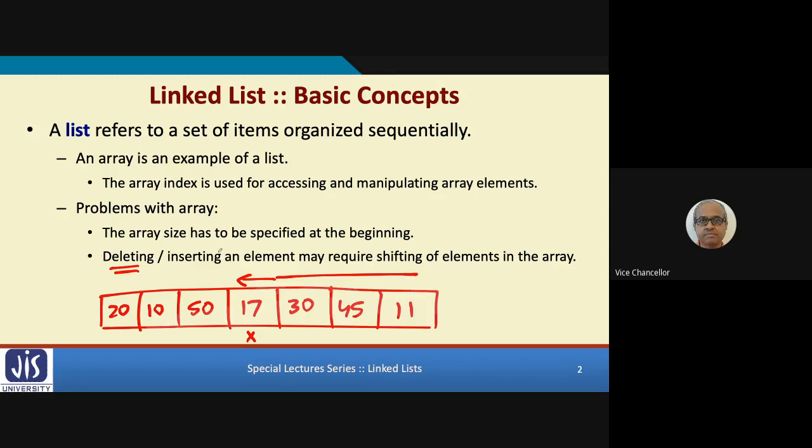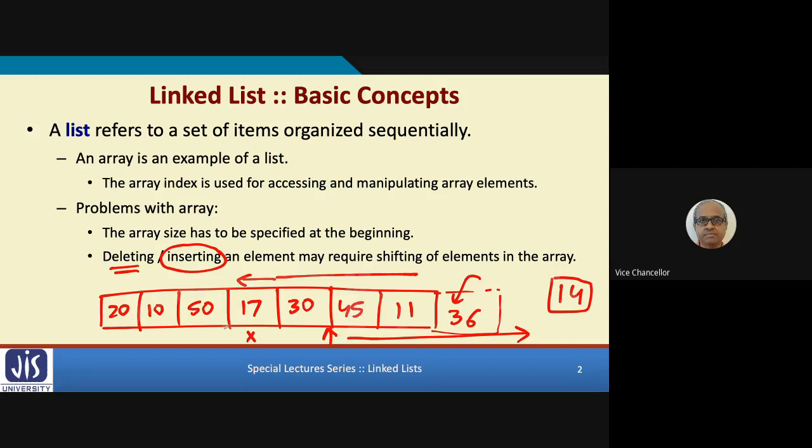Same is true when you want to insert an element in the array. Well, if you insert an element at the end, it's fine, no problem. You can add another element, let's say 36 here. But if you want to add an element between 30 and 45, let's say 14, what do I have to do? All the elements on the right, 45, 11, 36, I have to shift them to the right by one position, make a space, and then put 14 here.